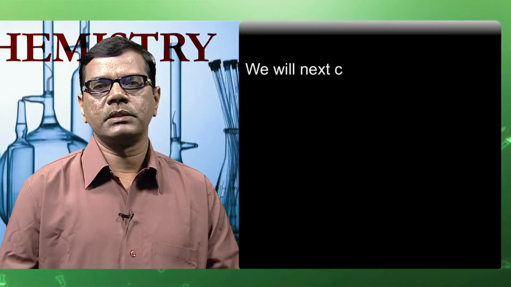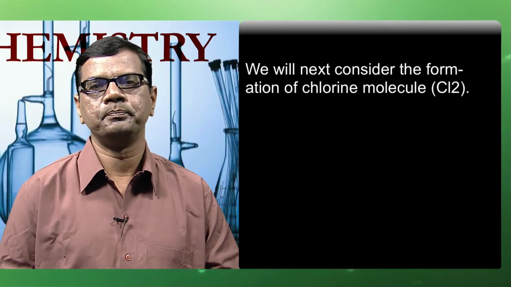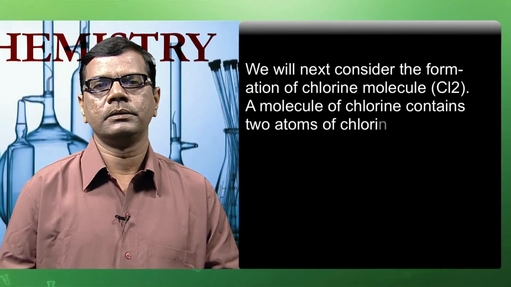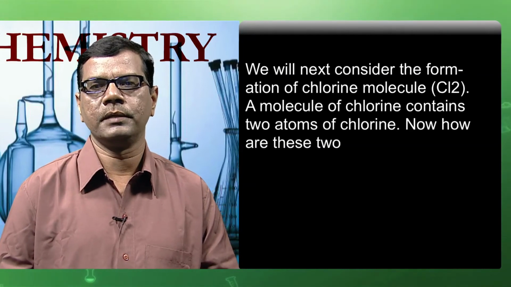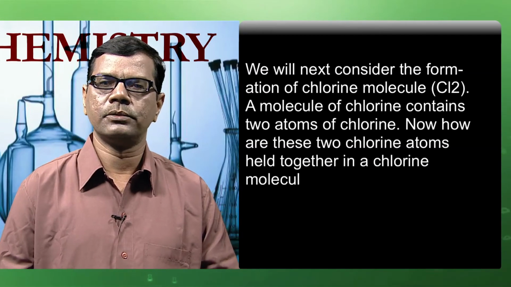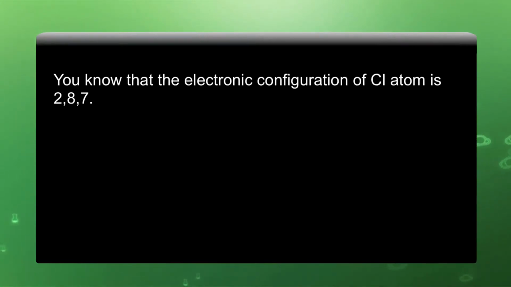We will next consider the formation of chlorine molecule, that is Cl2. A molecule of chlorine contains 2 atoms of chlorine. Now, how are these 2 chlorine atoms held together in a chlorine molecule? You know that the electronic configuration of chlorine atom is 2, 8, 7.